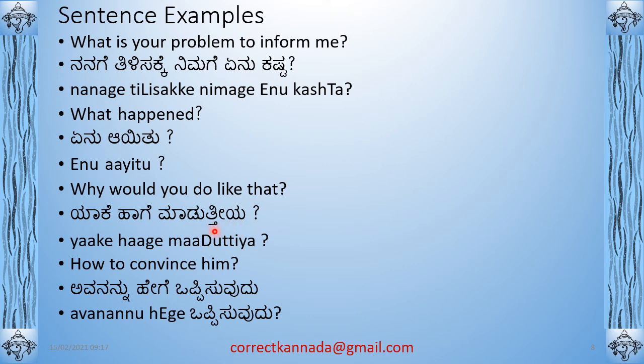If you want to say second person plural, ಯಾಕೆ ಹಾಗೆ ಮಾಡುತ್ತೀರಿ, right? ಯಾಕೆ ಹಾಗೆ means like that. It's one of the triplets, right? How to convince him. ಅವನನ್ನು ಹೇಗೆ ಒಪ್ಪಿಸುವುದು. ಒಪ್ಪಿಸು is to convince somebody. ಒಪ್ಪು is to agree, to get convinced. ಒಪ್ಪಿಸು is to make somebody agree, so ಅವನನ್ನು ಹೇಗೆ ಒಪ್ಪಿಸುವುದು. How to convince him. ಒಪ್ಪಿಸುವುದು ಹೇಗೆ.